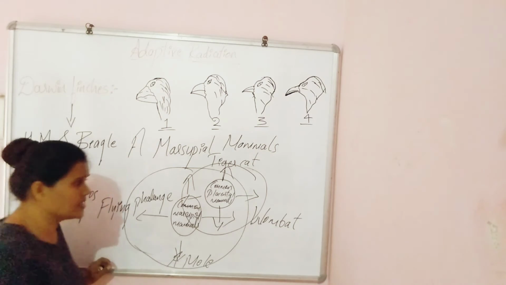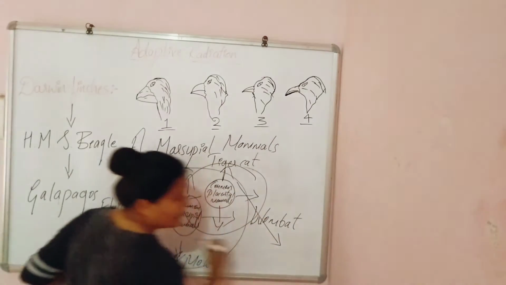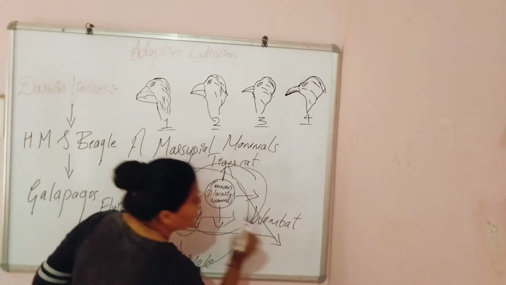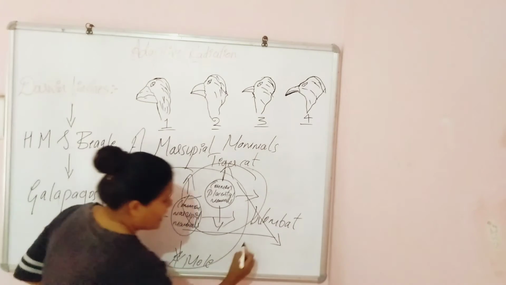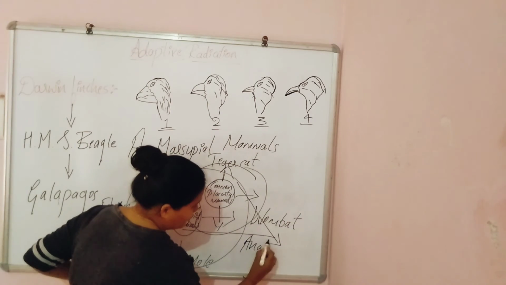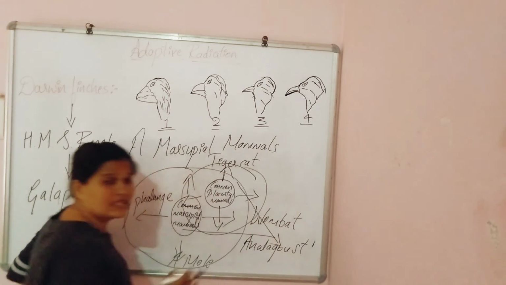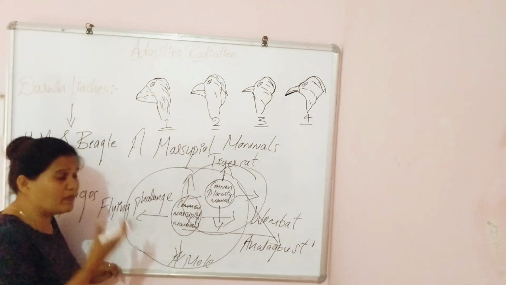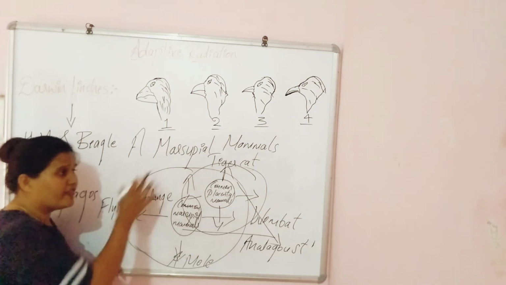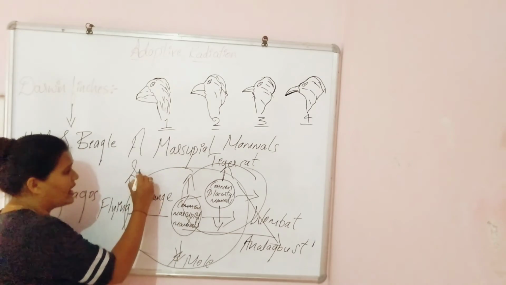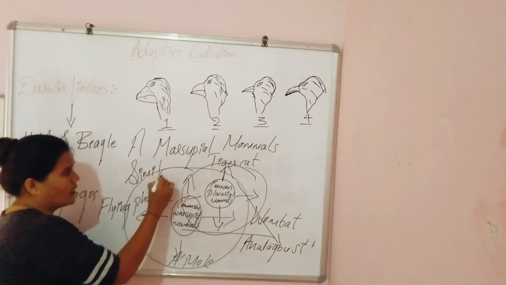Due to this, these placental mammals and also these marsupials got analogous structures. Analogous structures. Why? Because they have the need of surviving in a similar environment, right?